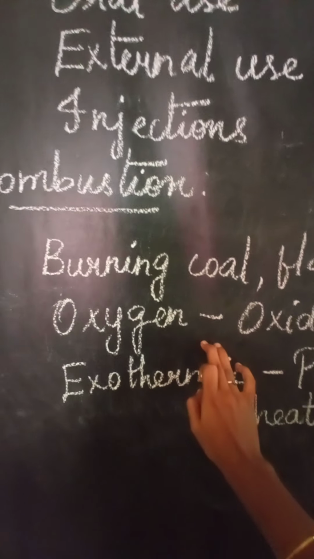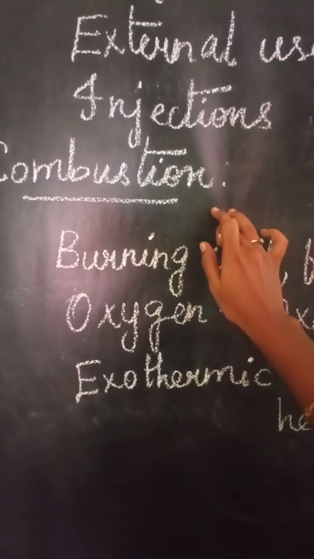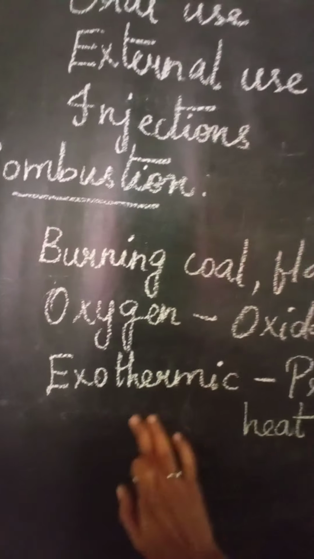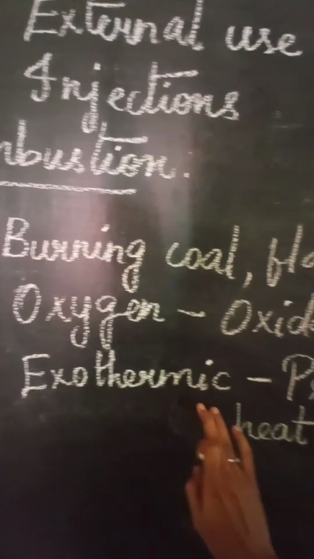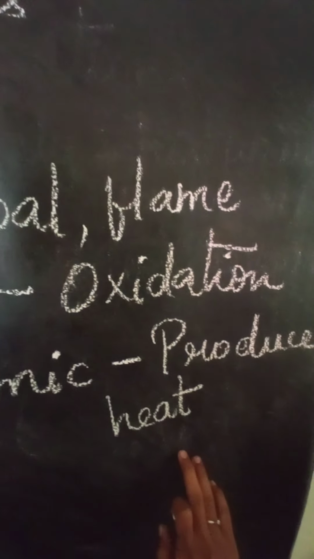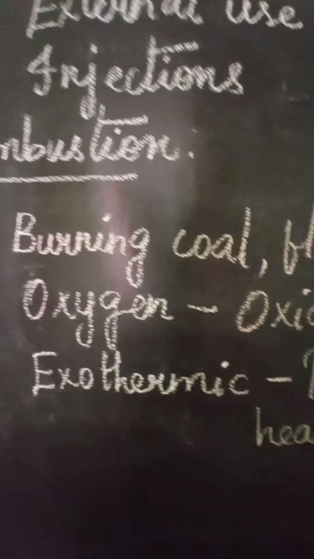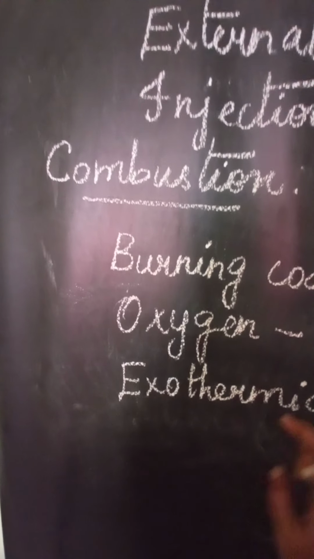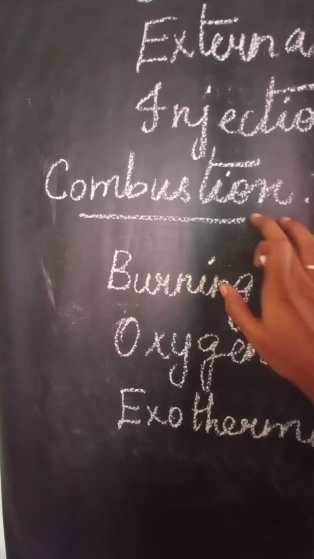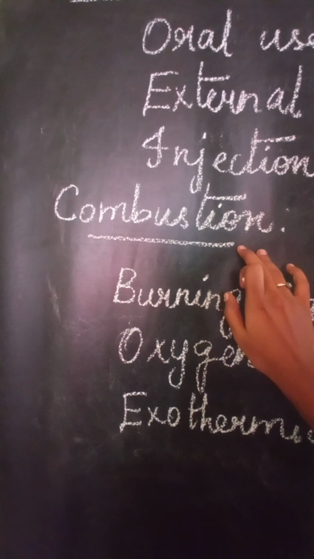And then, how does a combustion reaction take place? It is commonly exothermic in nature. What is meant by exothermic? It is a reaction that produces heat. When the heat is produced, it is called an exothermic reaction. I said that a combustion reaction is the burning process.